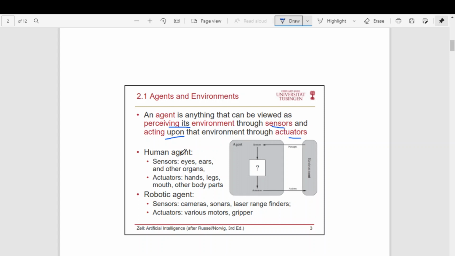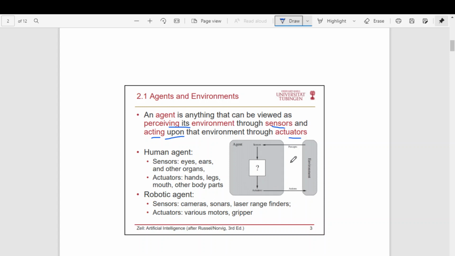Based on what it has perceived, and after some reasoning mechanism, it should be able to act upon the environment. For acting, it should have some actuators, right? Like how we have hands and legs to act, similarly, the electronic agent should have something to act.